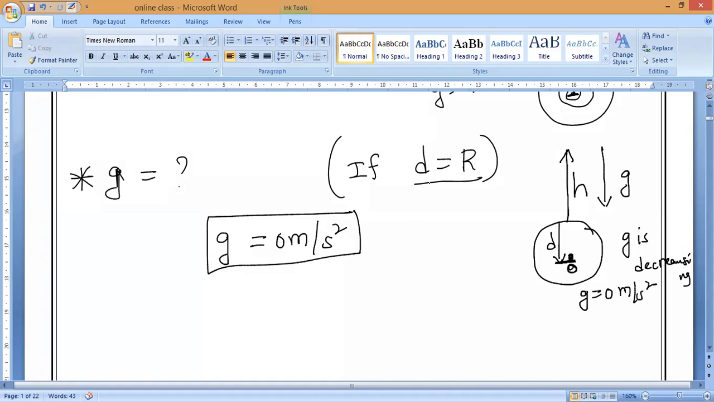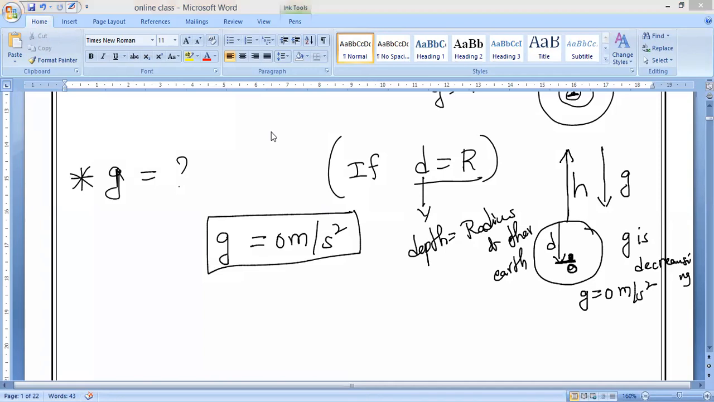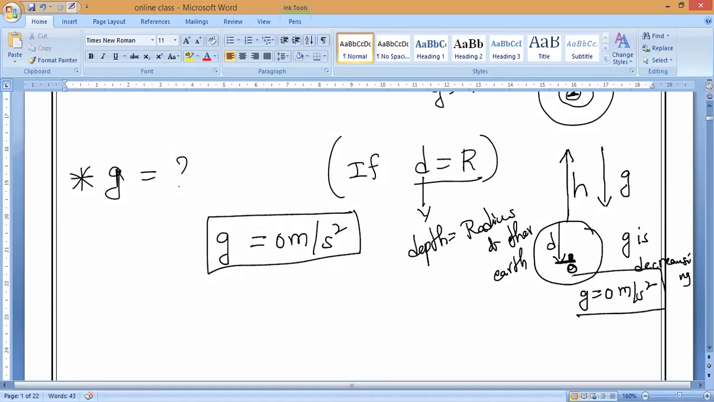Why? In this case, depth is equal to the radius of the earth. That is why g will become 0. So from this I can say that at the center of any planet, the gravitational force will become 0.